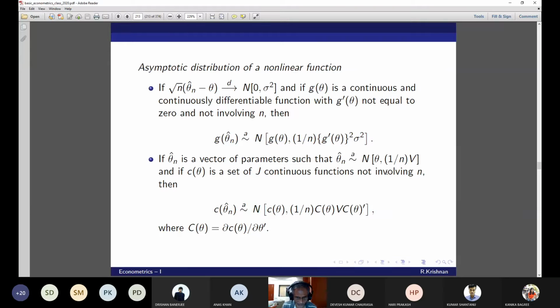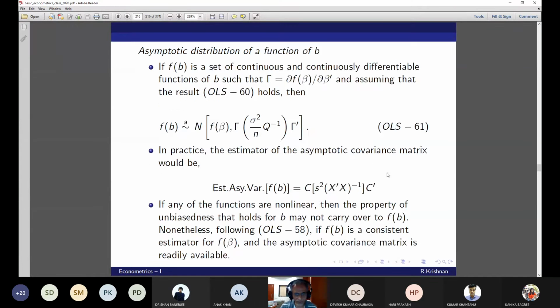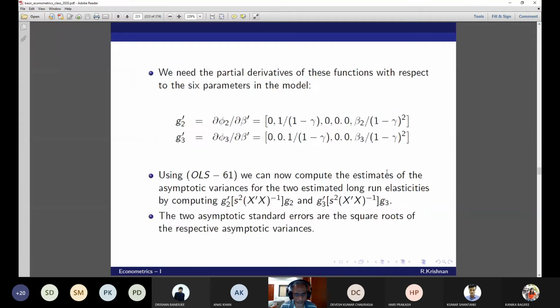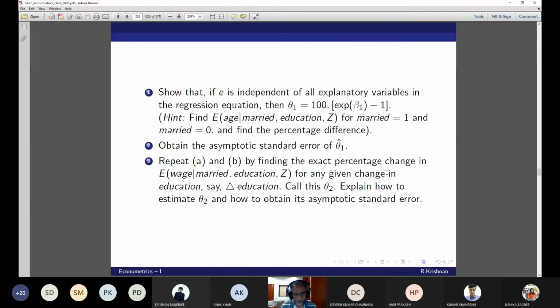Devesh? Yes, sir. Okay, that's what I asked. I also told you the delta method can be extended to other distributions like binomial, t, and others, but the procedure is the same. Only the mathematics becomes a bit complicated. Now, can you repeat 1 and 2 for this question?